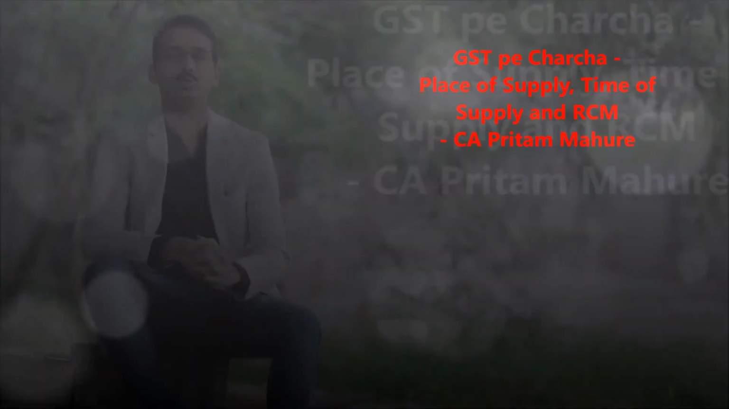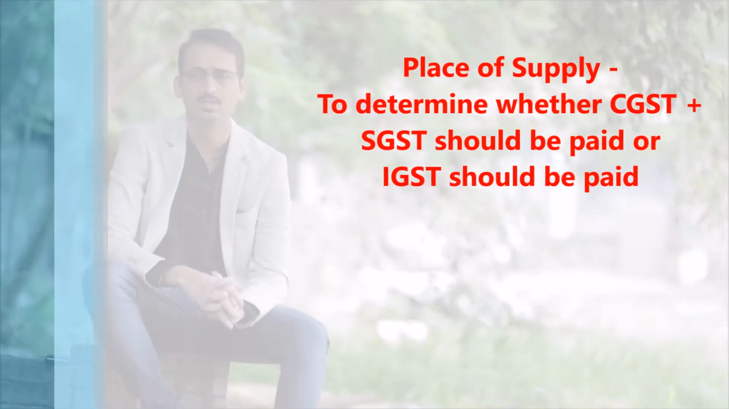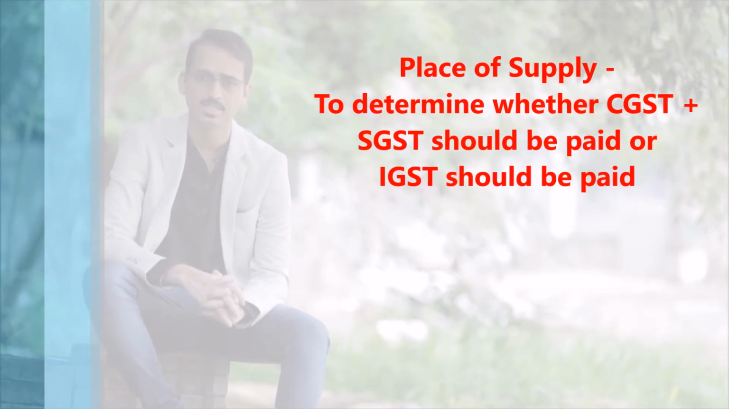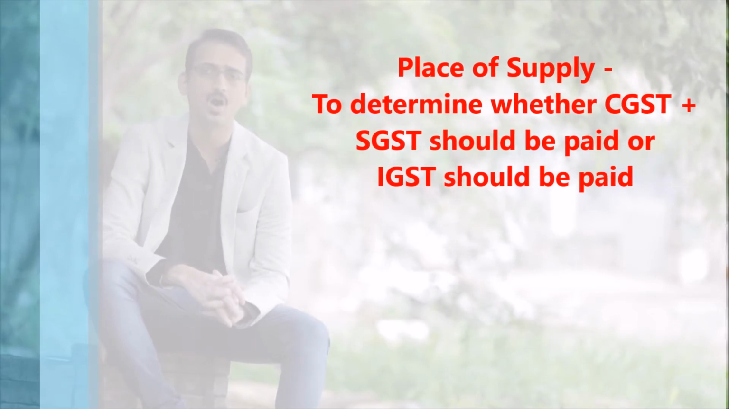Another challenge which the business community is facing is with respect to determining what is the place of supply for goods or what is the place of supply for services. Now let us understand the concept of place of supply. Depending on the determination of place of supply and location of the supplier, an assessee can determine whether he is supposed to pay CGST plus SGST, saying that the transaction is intrastate, or he is required to pay IGST, saying that the transaction is an interstate transaction.